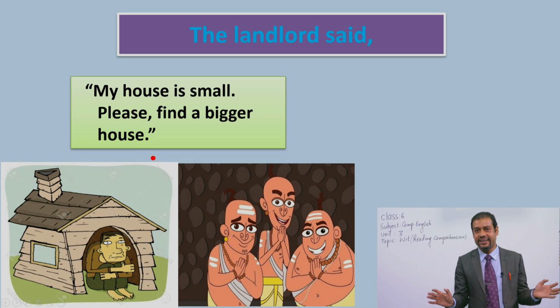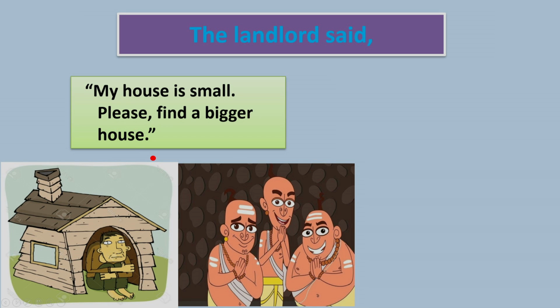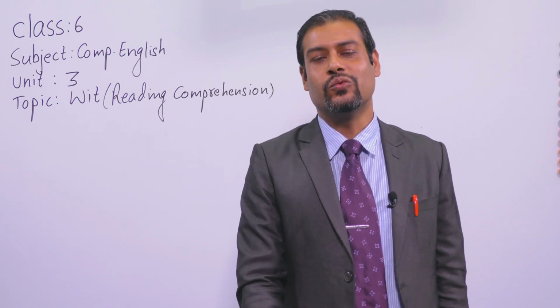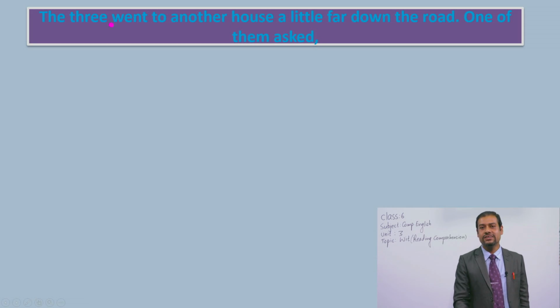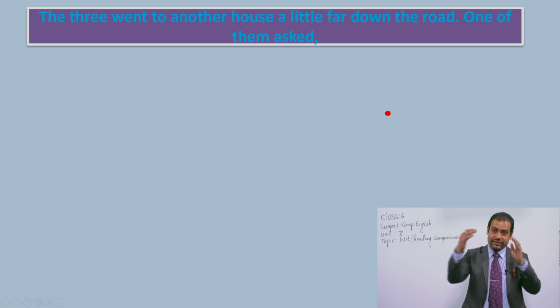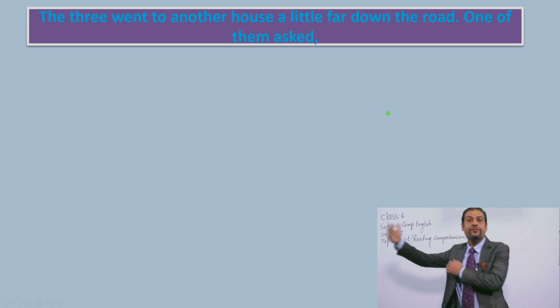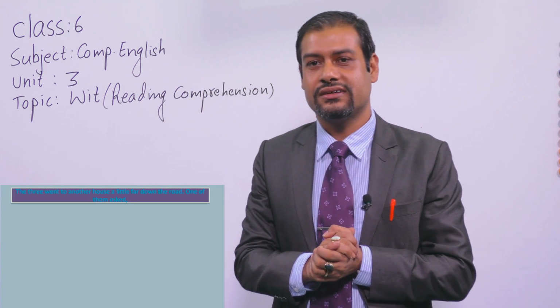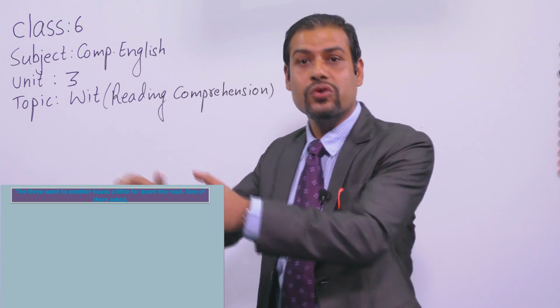It's very clear, yeah? Now, what do you think the three Brahmins would do there? Try to guess. Now look at the three, it means the three Brahmins went to another house a little far down the road. From that house they went a little bit farther, okay? And there was another house, okay, near the road.